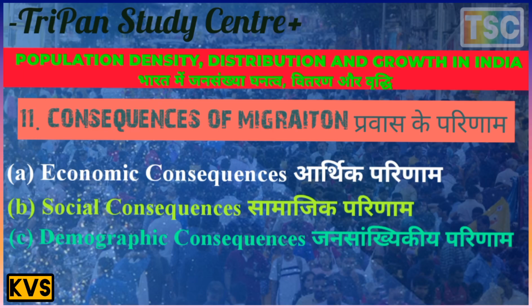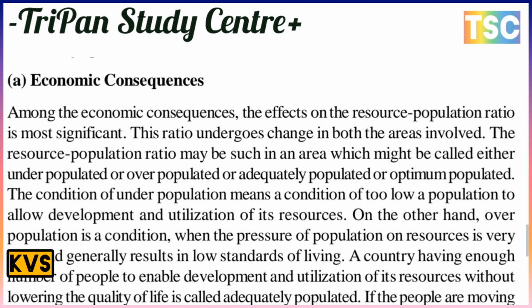The first point is economic consequences. Among the economic consequences, the effect on the resource population ratio is most significant. This ratio undergoes change in both areas involved. An area may be called underpopulated, overpopulated, or adequately populated, that is, optimum populated.